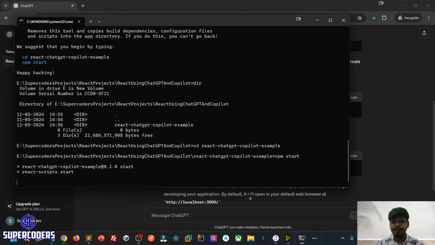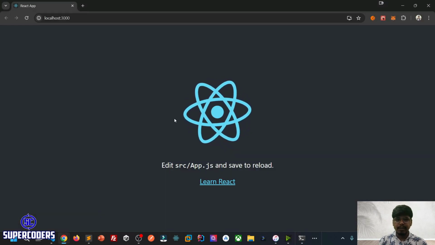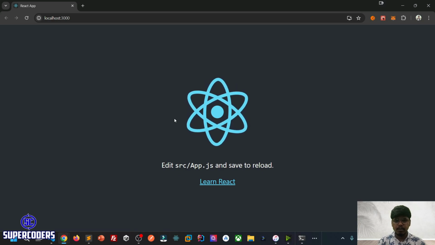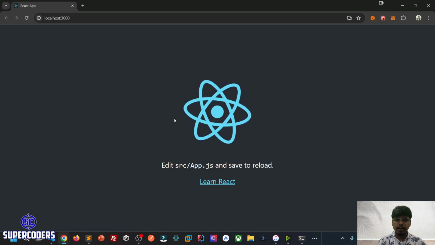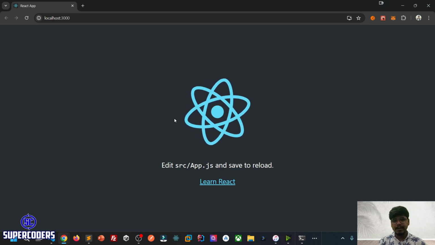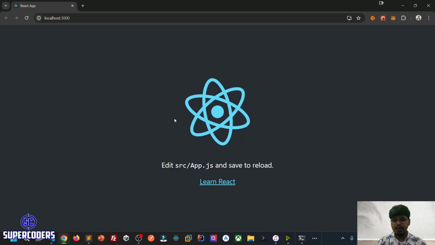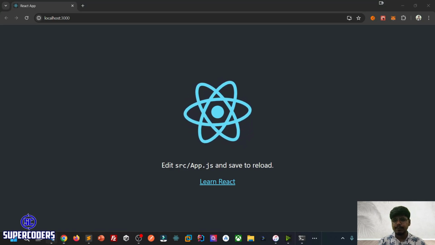Now let's see. Our React.js project is running, I think. So here we go, our React.js project is running. You can see this is a simple application. Now let's move to ChatGPT and write some code using ChatGPT. First, I'm just opening this project in our VS Code.